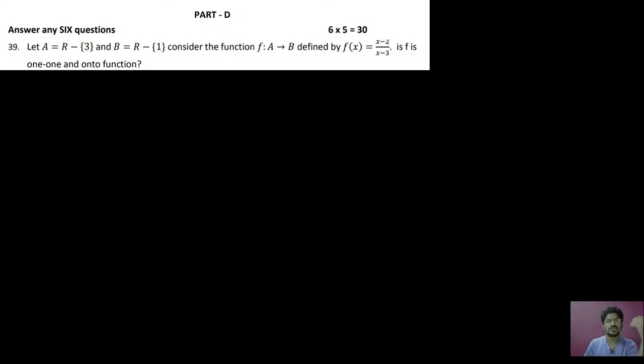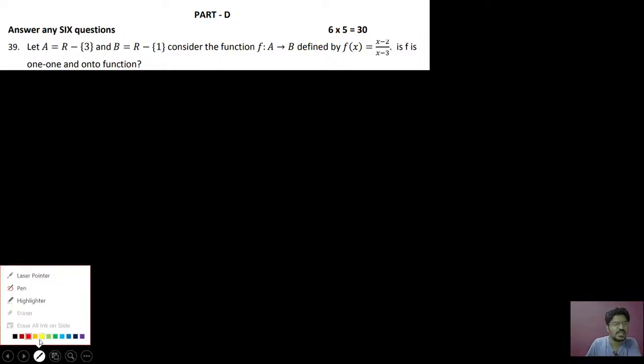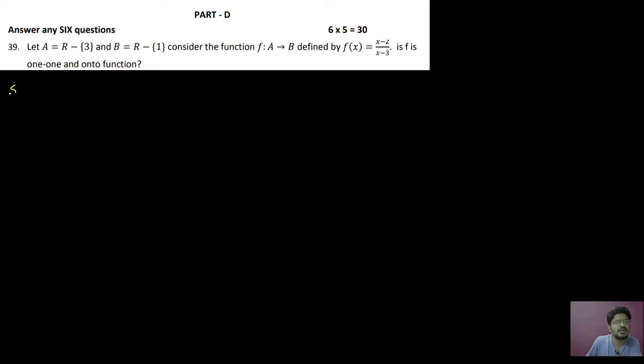Those who are trying to just pass in mathematics, for them part D is very, very important. They have to write all 6 problems so that they can score a little more than passing marks. For scoring also, part D is very, very important, because if you write 6 problems, you will get 30 marks. So those who are trying to score more than 90, please be perfect with part D. Don't leave any questions from part D. If you leave one question, you will lose 5 marks. So be perfect with part D. Next, let us start the class.